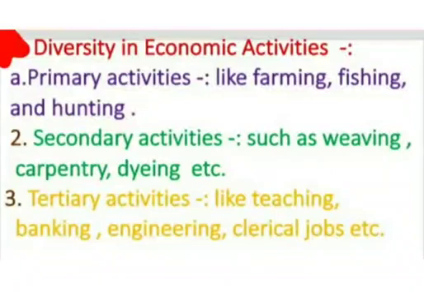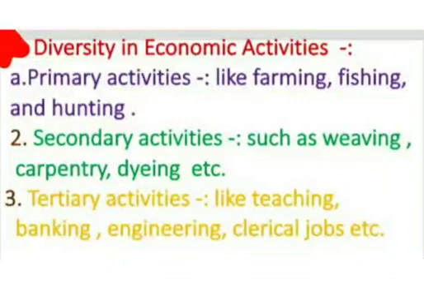Tertiary means the third type of activity. Here people are working and they are getting salaries, like the teaching profession, then banking, clerical jobs also, engineers also. All these types of activities are the tertiary activities, third type of activities.